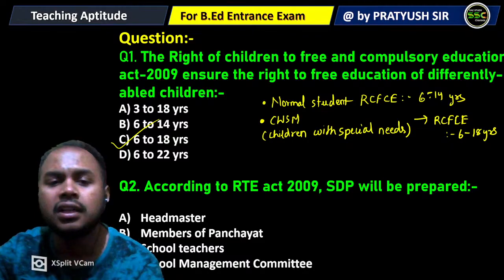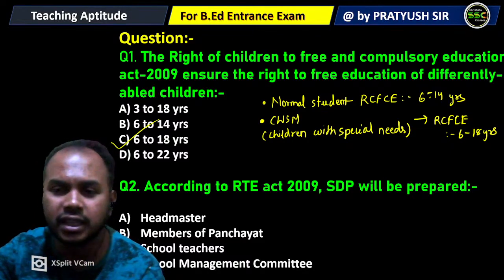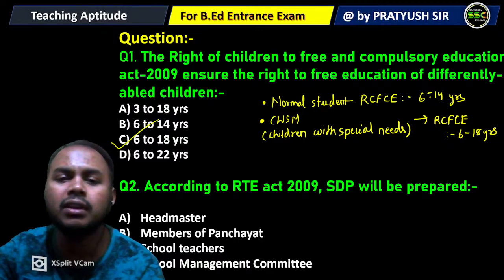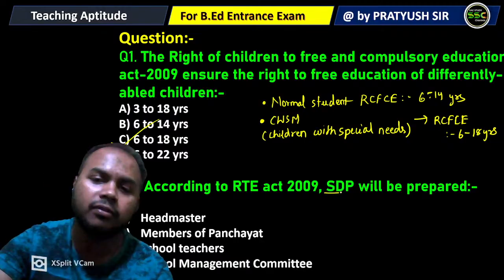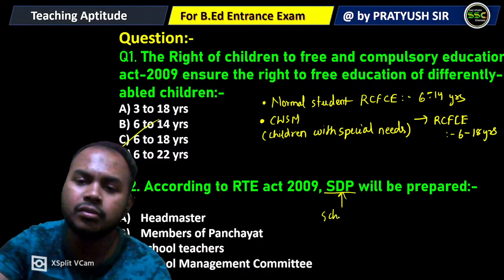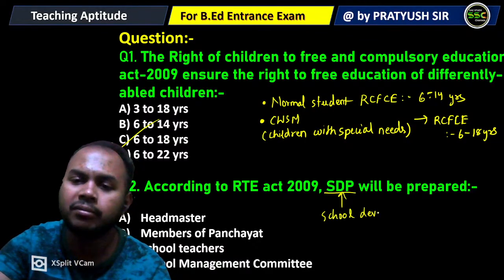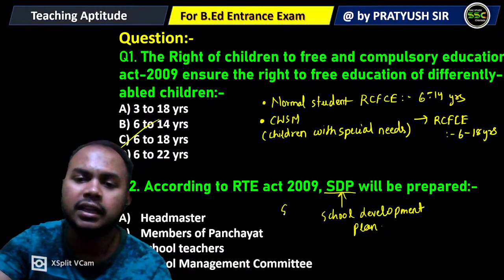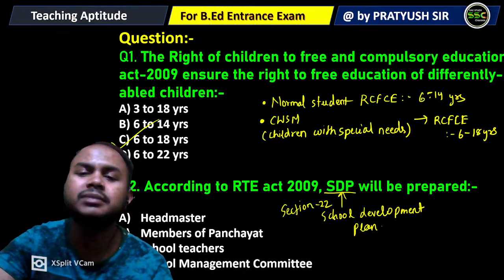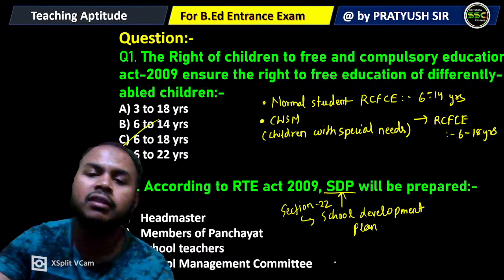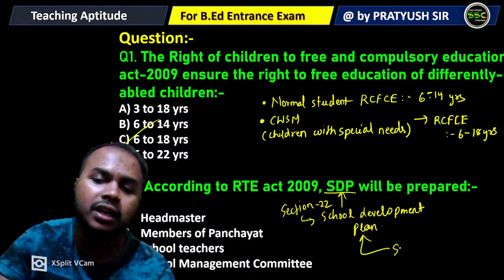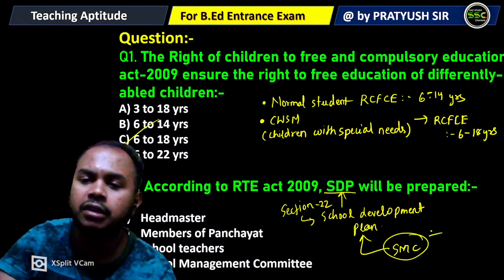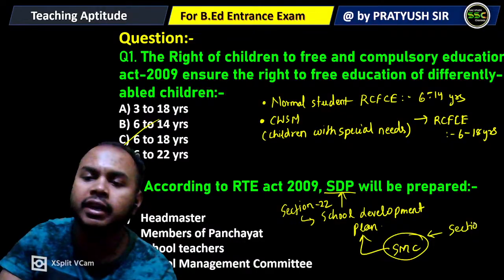Next, question 2. According to the RTE Act 2009, the SDP will be prepared by the school development plan. The full form of SDP is school development plan. Section 22 gives us the information about the school development plan, and it shall be prepared by the school management committee, which is given in section 21.